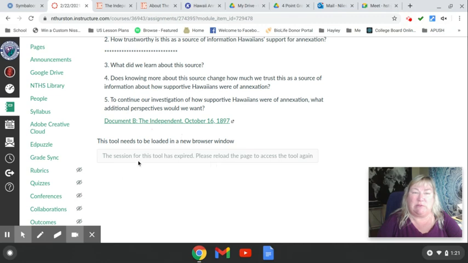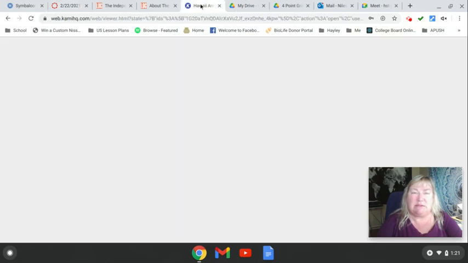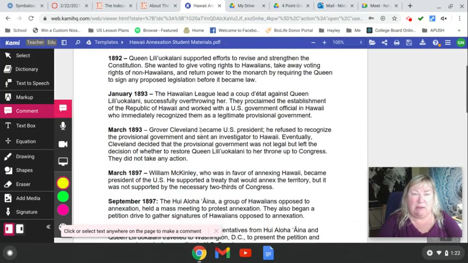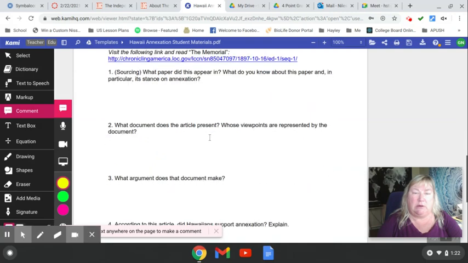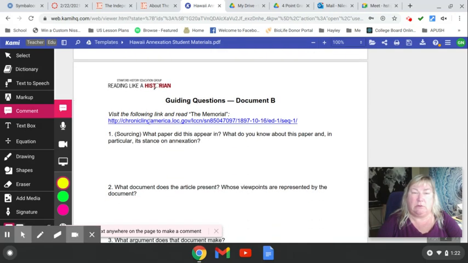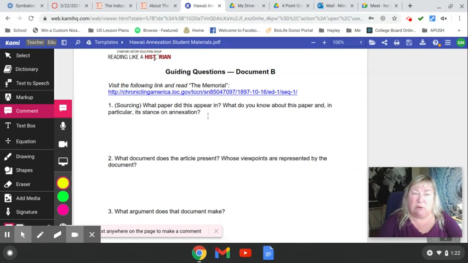I've already done that because I knew this would expire. So I've got this. And I have guiding questions set up in Cami. So here's your timeline again. And then down below are some guiding questions. You can also get to the same news article if you click here. Okay, so the first question is sourcing. What paper did this appear in? Well, we just talked about that, the Independent. What do you know about this paper, and in particular, its stance on annexation?